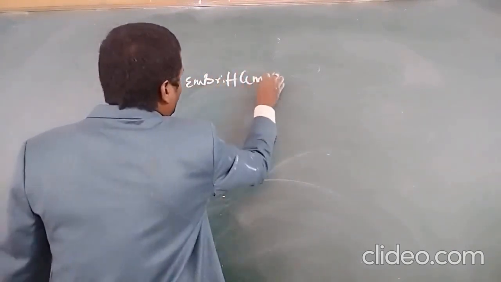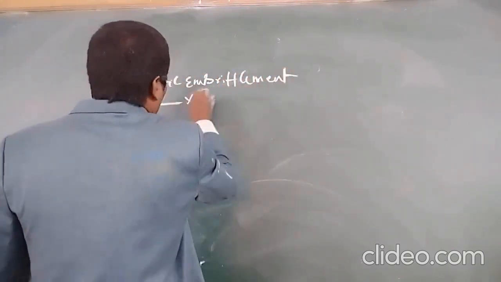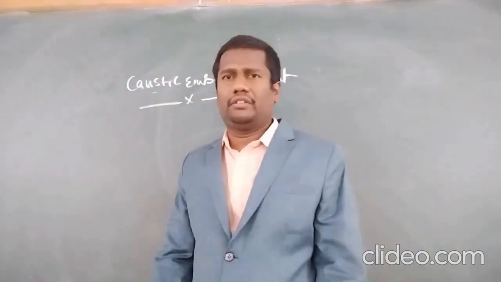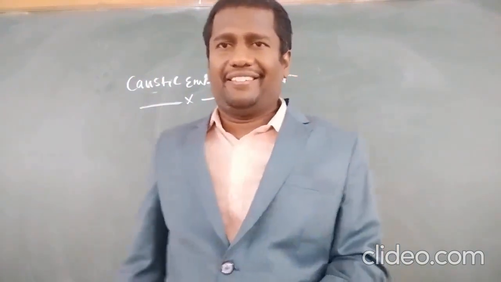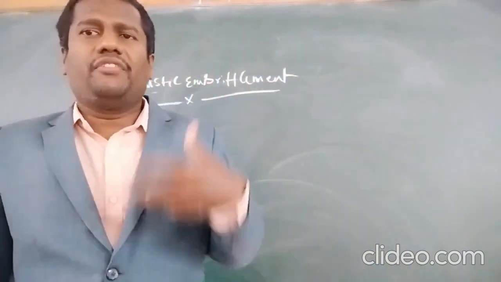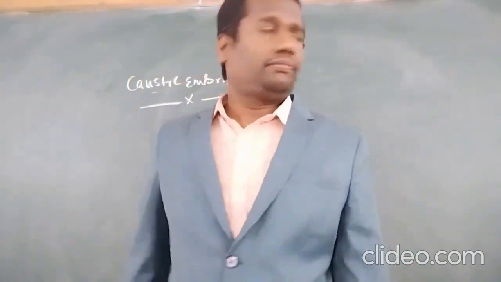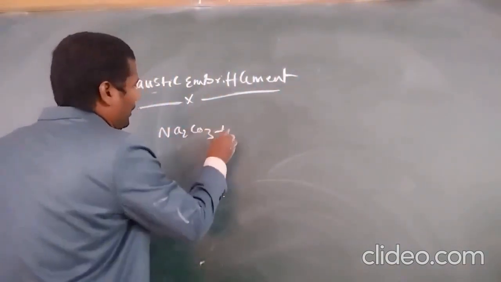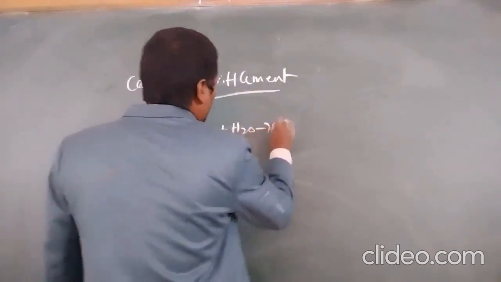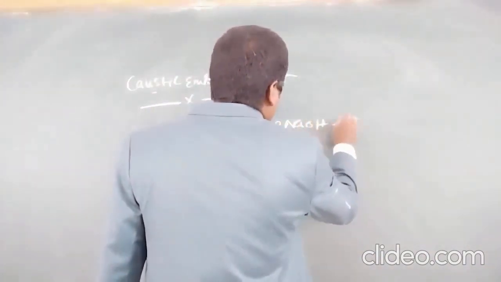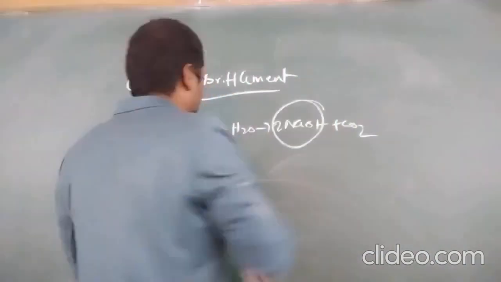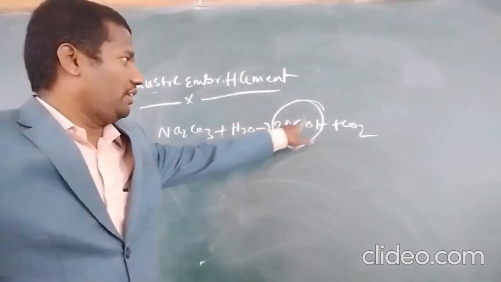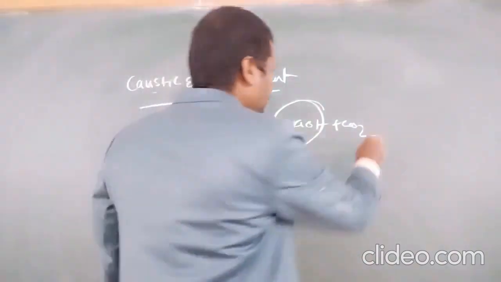Caustic embrittlement is one type of boiler trouble. The sodium carbonate, Na2CO3, present in hard water reacts with water to form 2NaOH plus CO2. Sodium carbonate reacts with water to form sodium hydroxide, and CO2 gas is eliminated.